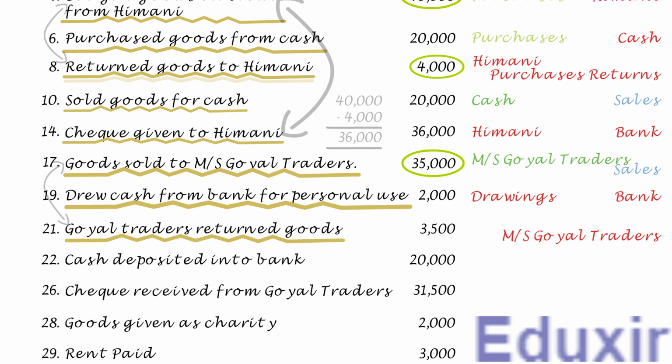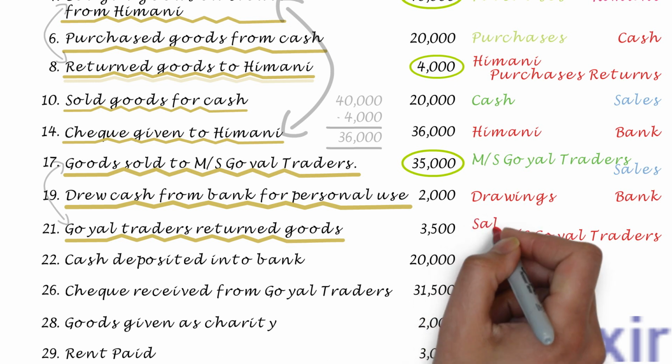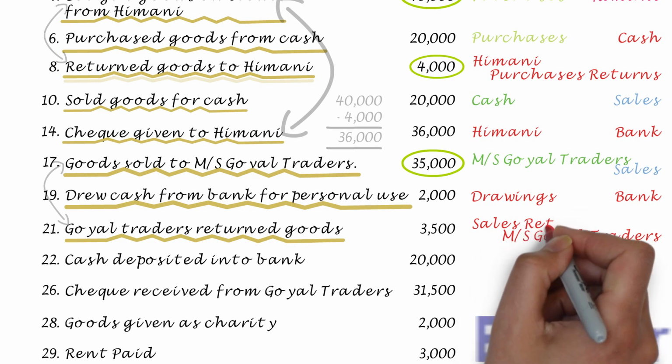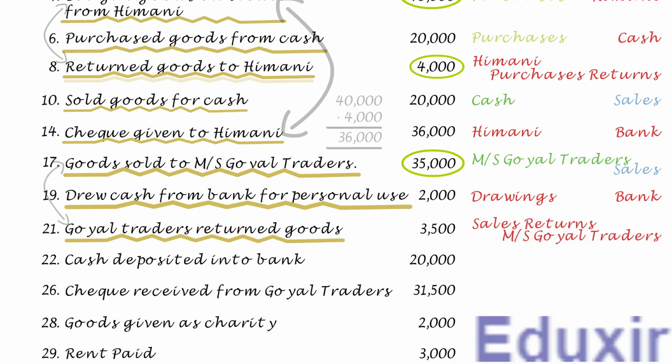At the same time, as the goods sold out are returned, the revenue of the business is decreasing in this transaction. The rule to record any decrease in the revenue is to debit the corresponding revenues account. In this case, the sales returns account should be debited, not the sales account. With this analysis at our disposal, let us now proceed with the generalizing of this transaction.